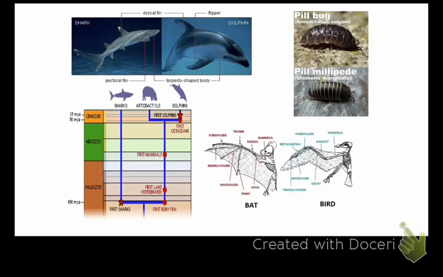We can see, obviously, fins between dolphins and sharks and other types of fish. That's all a common purpose, even though they didn't develop the same way. Same thing for a bat and a bird wing. They do not have a common ancestor. Birds lay eggs. Bats are mammals, okay? And their wings are obviously made of very different materials, but they have the same purpose. So these are all analogous structures.